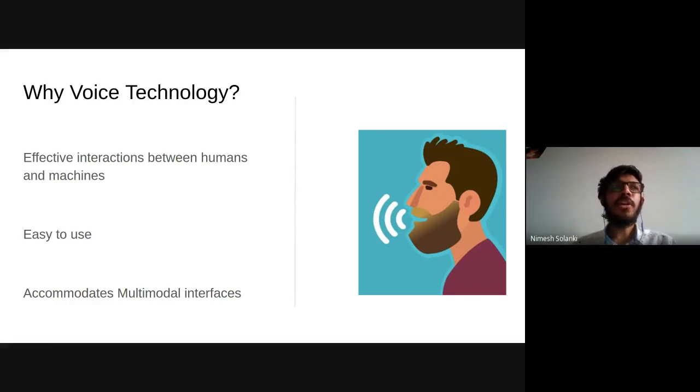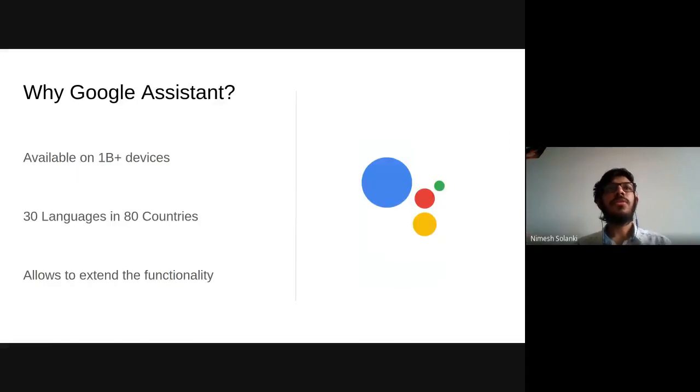And the third point is that it accommodates multimodal interfaces. Let's say you're talking to a device with a smart display. It will give you the response, as well as some text on the screen, so that it is able to convey the message it is trying to say. So it helps the user, even if the user is lost in some other thoughts, the user can still look at the screen and see, okay, this was the information provided back to me by the Google Assistant.